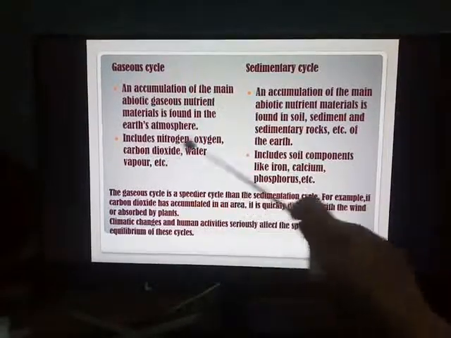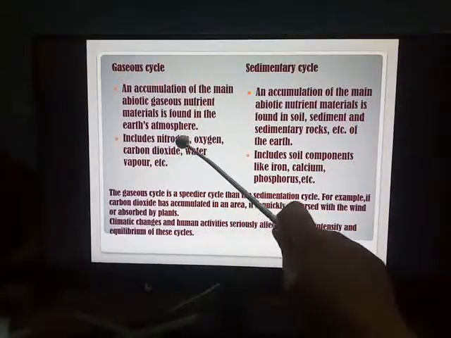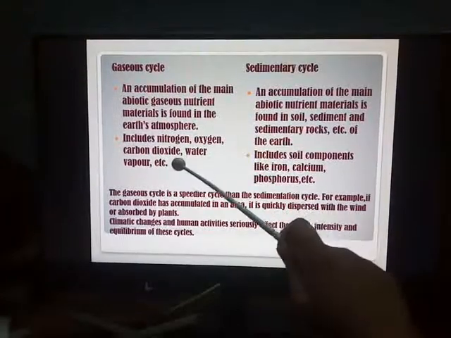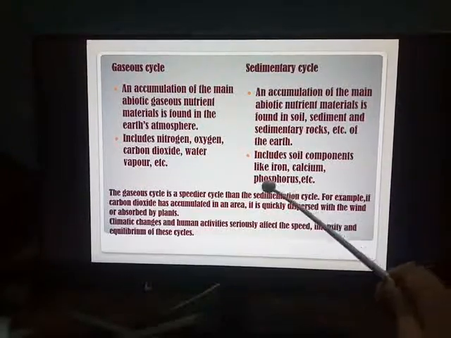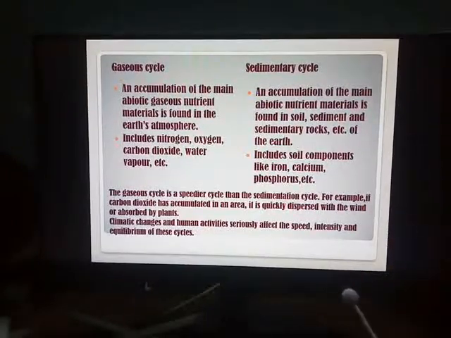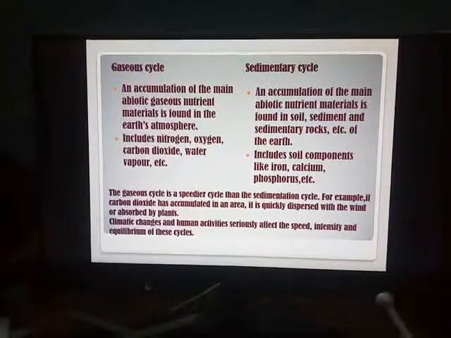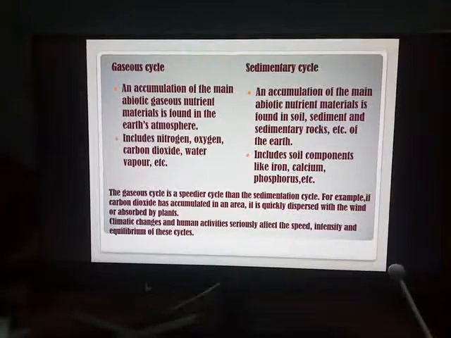What does the gaseous cycle include? They include various gases like nitrogen, oxygen, carbon dioxide and even water vapor. Whereas sedimentary cycle includes the soil components, the nutrients from the soil in the form of different minerals like iron, phosphorus, calcium, etc. And who provides the soil with these nutrients? When we add some nutritional supplements, we are supplying the soil with different types of components which are required for the growth of the plants.